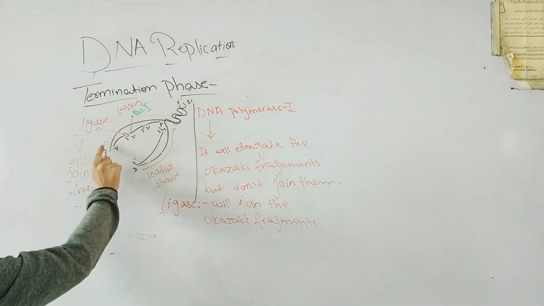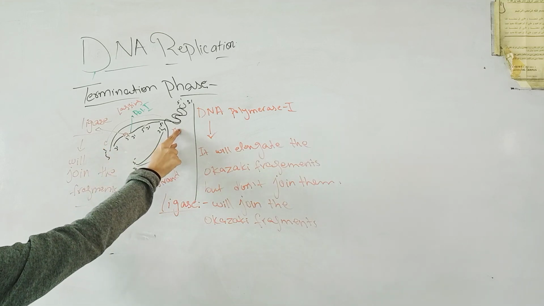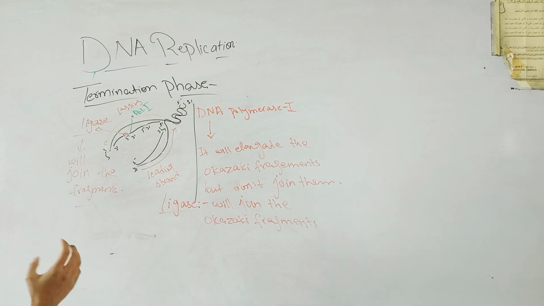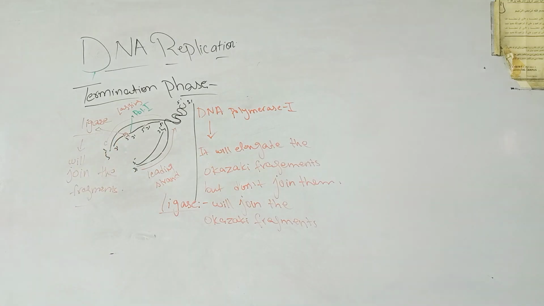At the end of DNA replication, the Okazaki fragments will be filled up by the enzyme ligase, and the lagging strand will also become a continuous strand of the DNA.